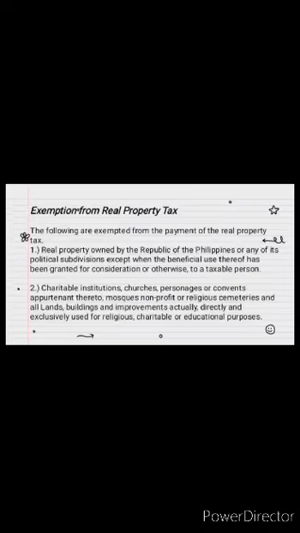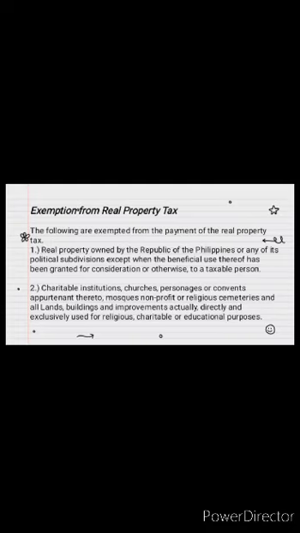Ay sa exemptions from real property tax. So, ito naman yung mga sumusunod na exempted to pay real property tax. So, sa number 1, ang sabi is, real property owned by the government and its subdivisions. However, they may be subject to real property tax if the law constitutes and at the same time it is used for personal use, which will be taxable to a taxable person. And then sa number 2 naman is, yung mga charitable institution, exempted sila